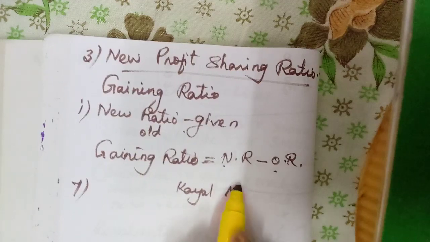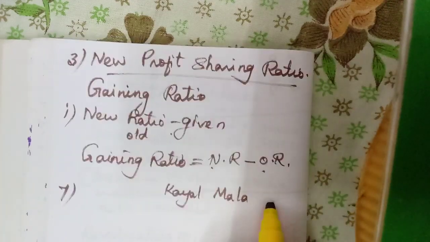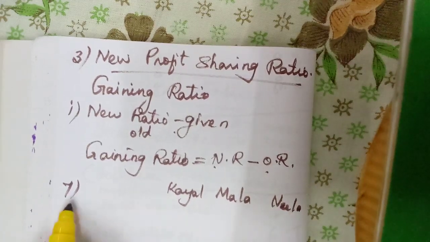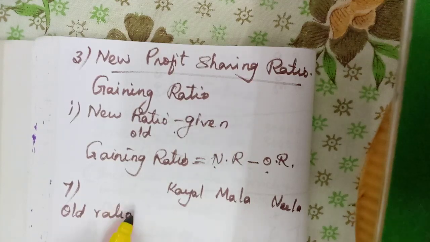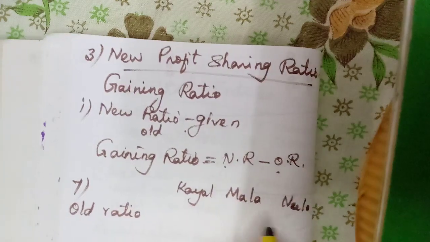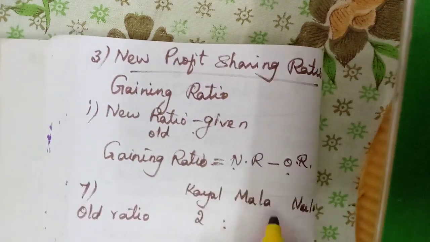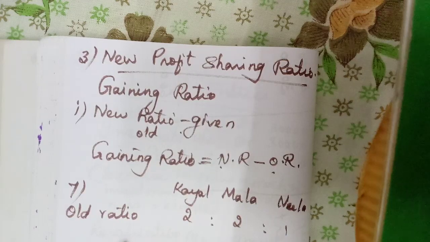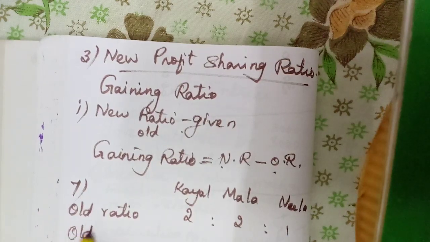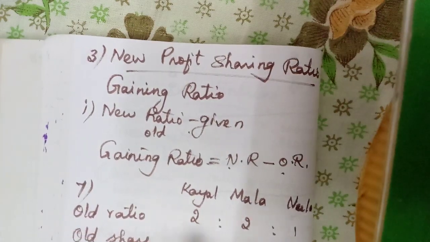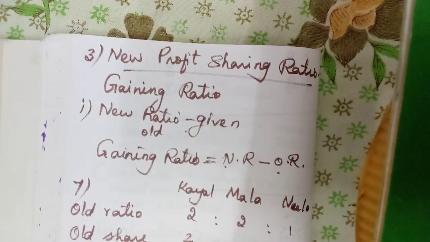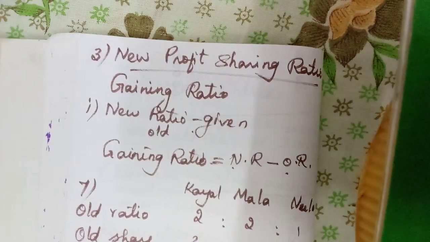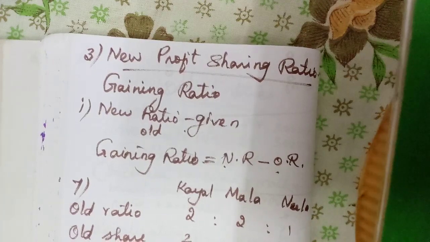Here the old ratio, 2:2:1. Old share 2/5, 2/5, 1/5.